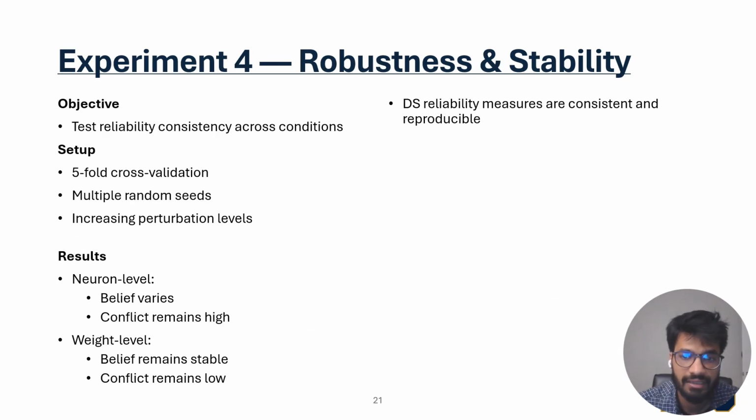The fourth experiment tests whether the reliability measurements are consistent across different conditions. The setup includes five-fold cross-validation, multiple random seeds, and increasing perturbation levels. The result shows that neuron level belief varies and conflicts remain high. In contrast, weight level belief remains stable and conflict remains low. This suggests that the TS-based reliability measures are reproducible and can capture consistent internal patterns across experiments.